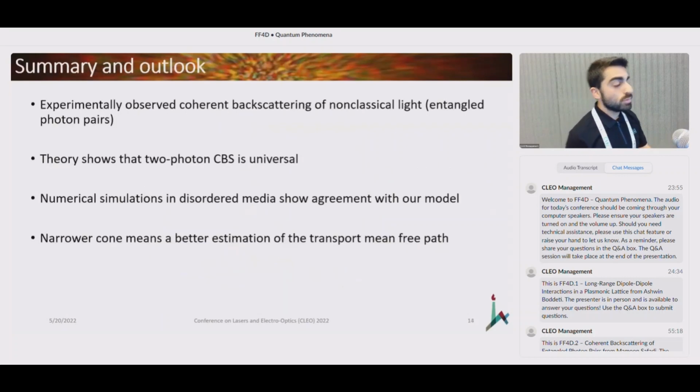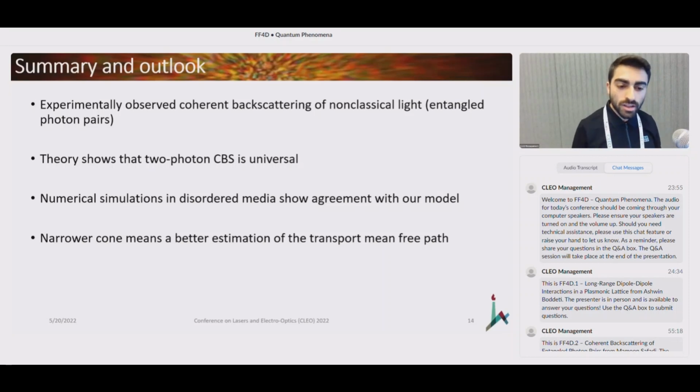Okay, so just to quickly summarize, we experimentally observed coherent backscattering of non-classical light, especially entangled photon pairs. Our theory showed that this phenomenon is not specific to our experiment, but is more universal than that. Our numerical simulations have shown agreement with our theoretical model.